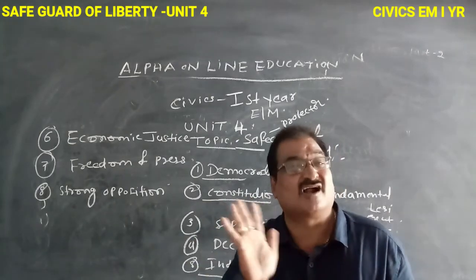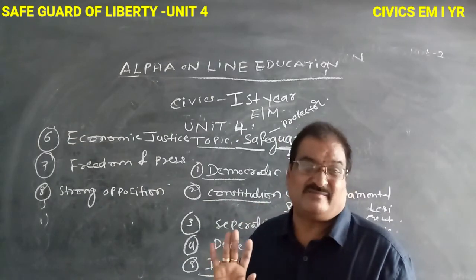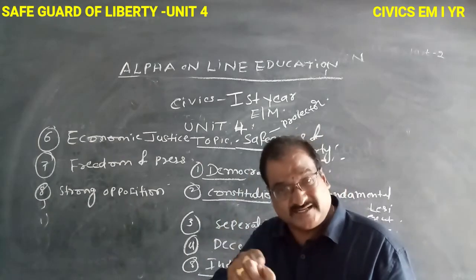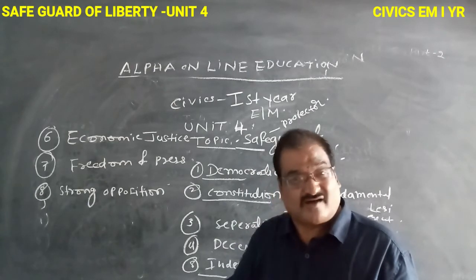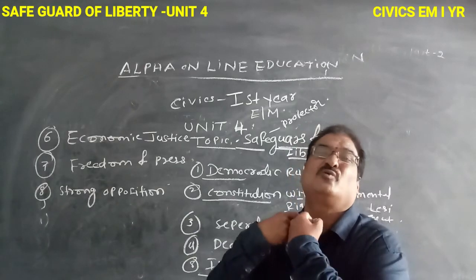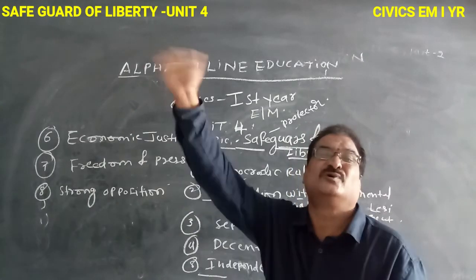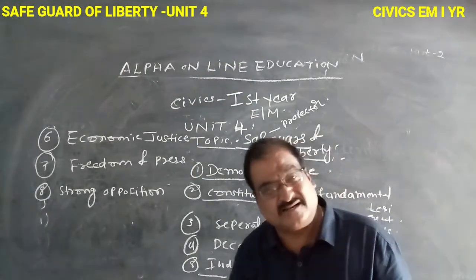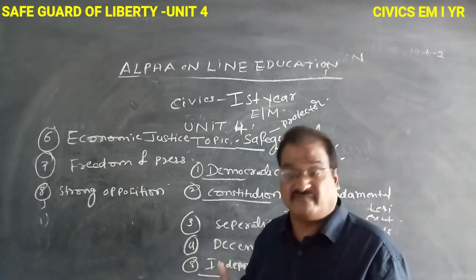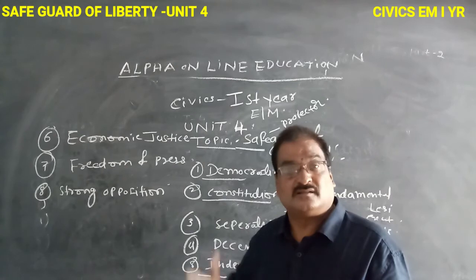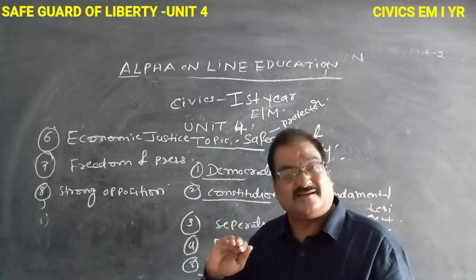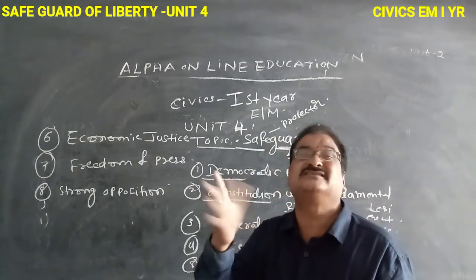And the next one, the eighth, is strong opposition. If the opposition is not strong, the liberty is not protected. Presently in our state, the opposition is not strong.